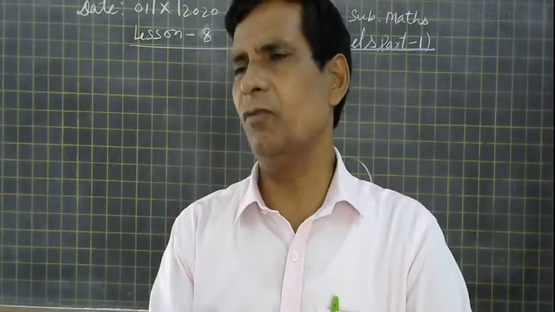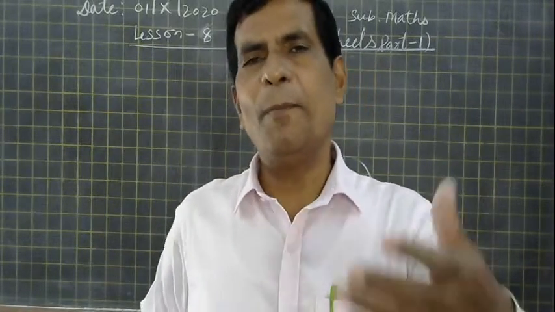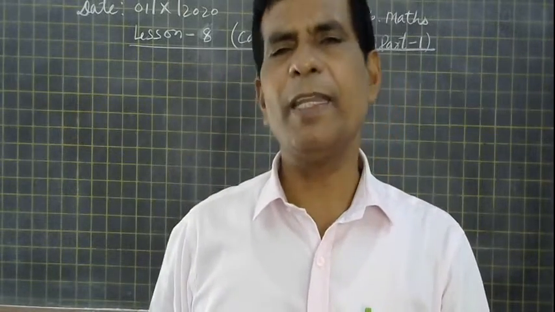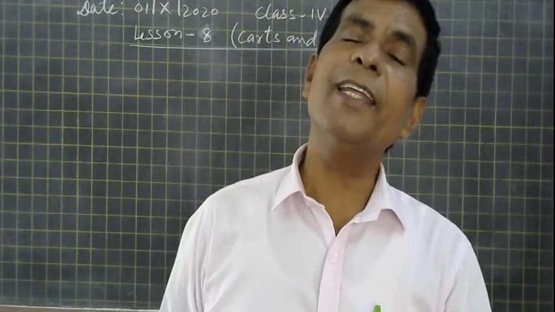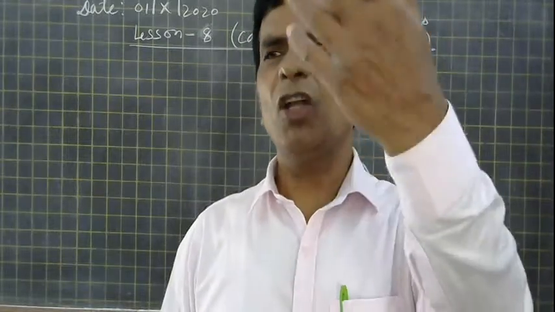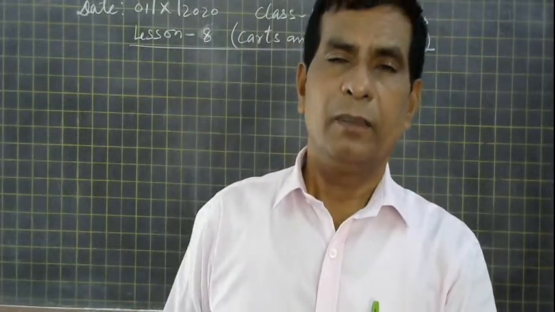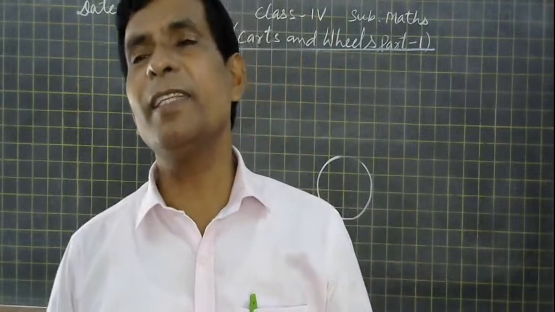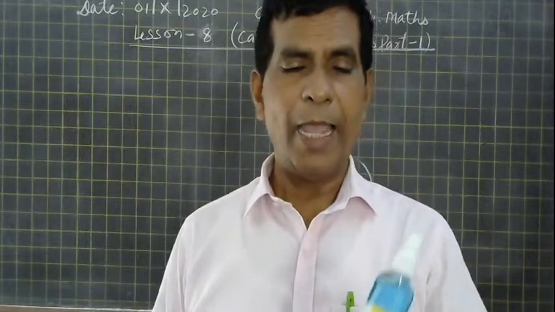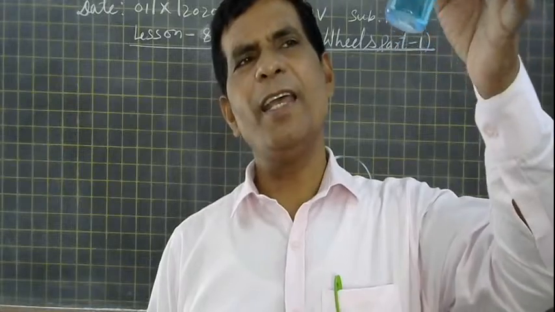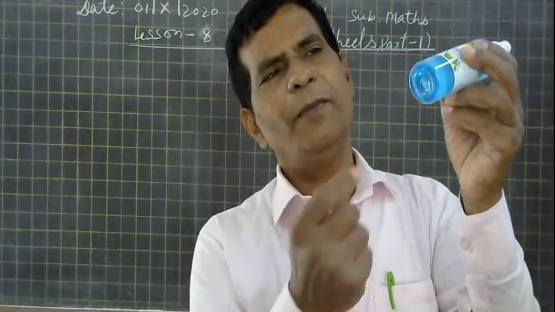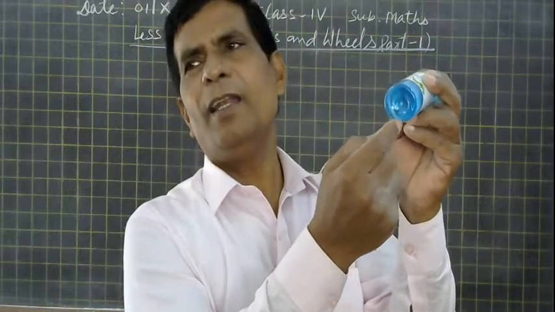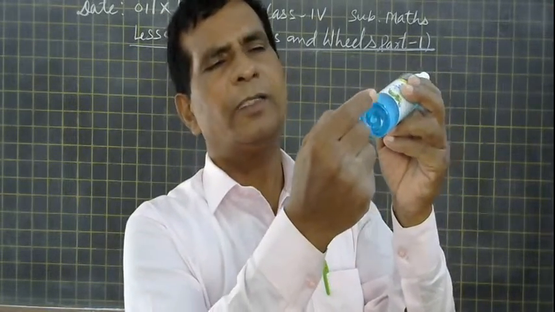And if there is a tumbler in your house, a steel tumbler or a glass tumbler, the bottom or the top of the tumbler is circular. I have this bottle of hand sanitizer. If you see the bottom of that bottle, that is also circular.